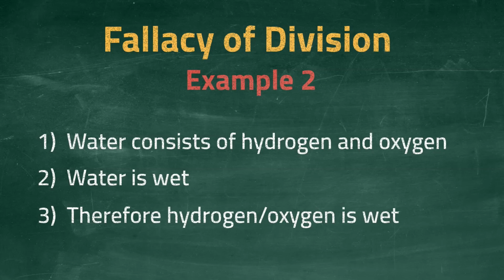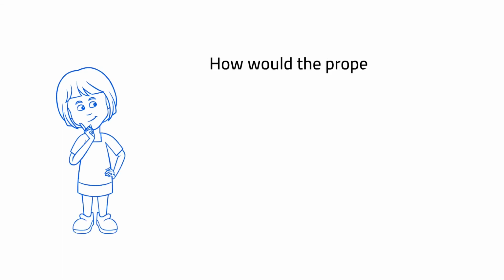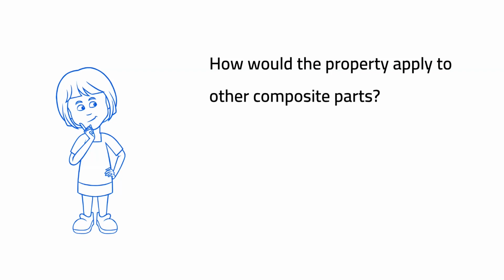It does not consider the nature of wetness, why something is wet or not. Wetness is a property that exists for water, but not for hydrogen and oxygen. It is an emergent property, and so this argument is fallacious. If you see these kinds of arguments, consider the following. How would the property apply to other composite parts? If it is talking about a group of people, would the other people also have this property? Is the property emergent? If so, it can only apply to the whole and not the constituent parts.